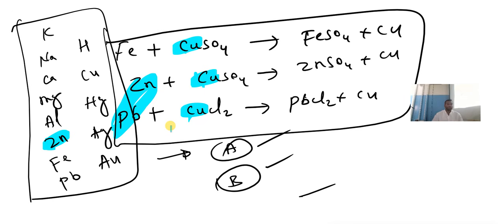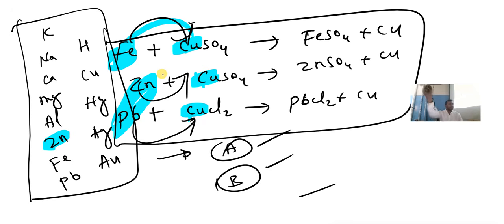Are you getting? See, all three are reacting with copper, no? Fe is also reacting with copper. See, Fe is reacting with copper. Yes. Zn also reacting with copper. Pb is also reacting with copper. So among all the three, the first two are more reactive compared to all the three.